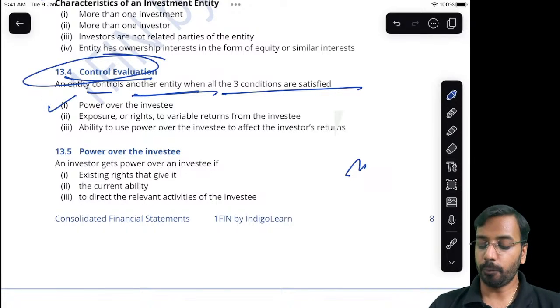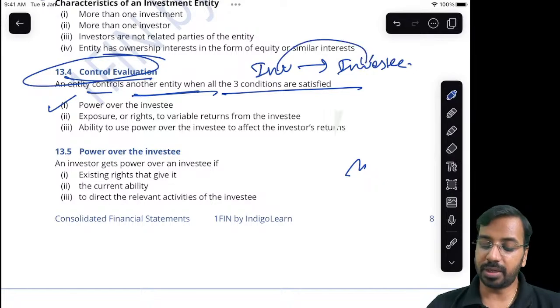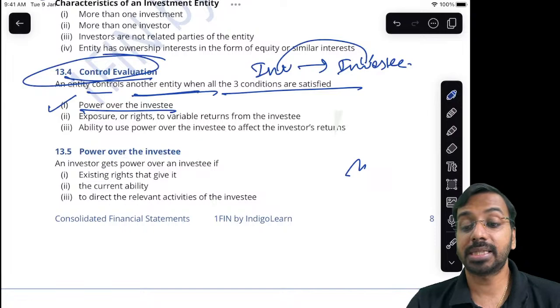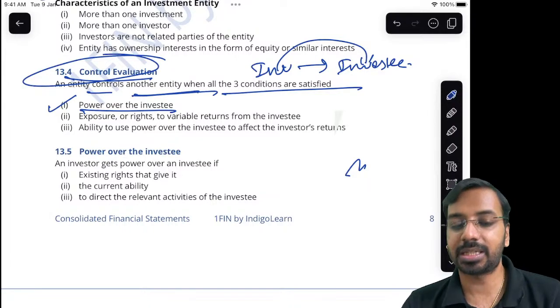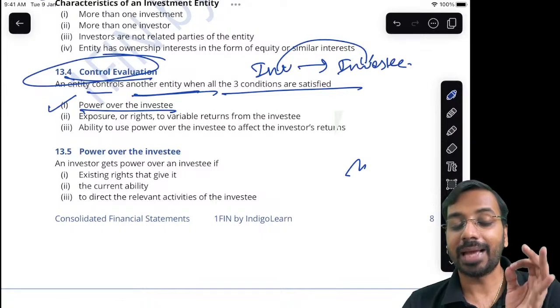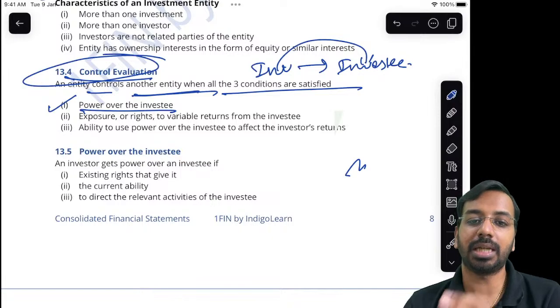Power. So, we are looking at investor and investee. Investor controls investee if investor has power over the investee. Power means what? Power means I will tell the investee what to do. I will take decisions for the investee. I will decide what the investee has to do. So that is what is called power over the investee.